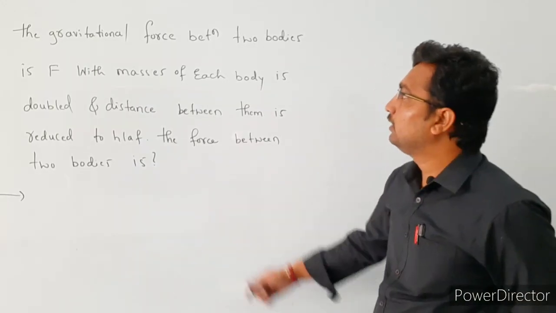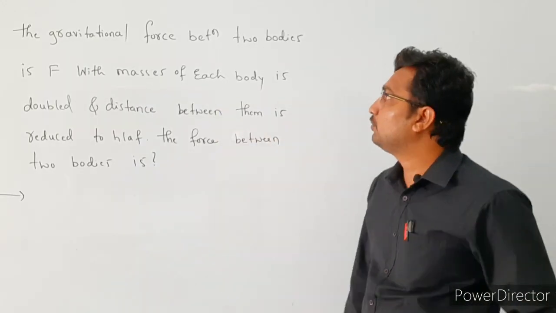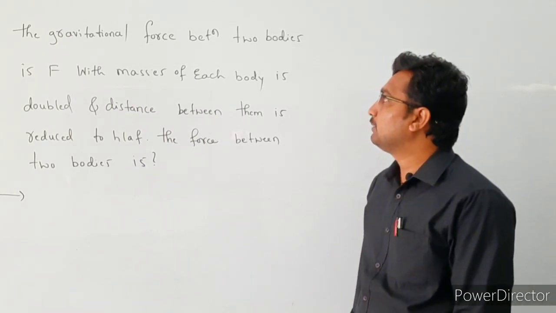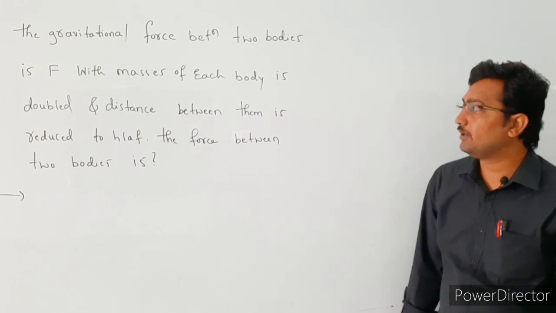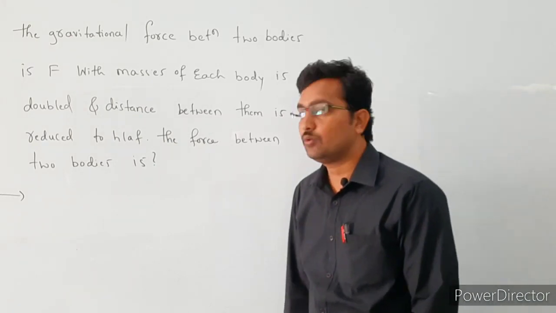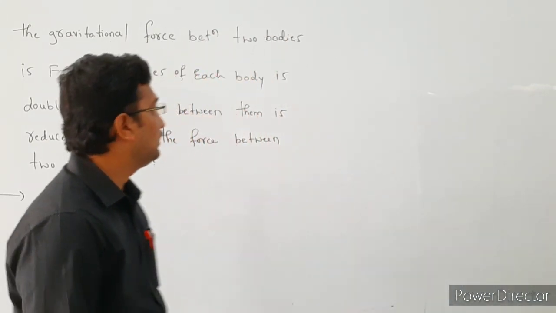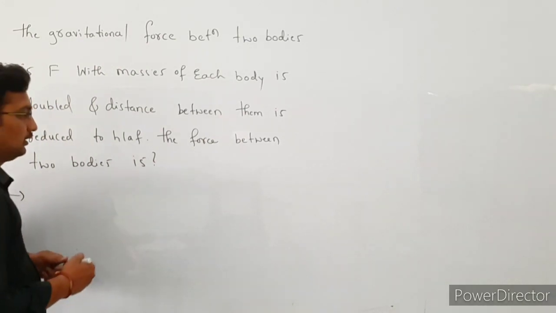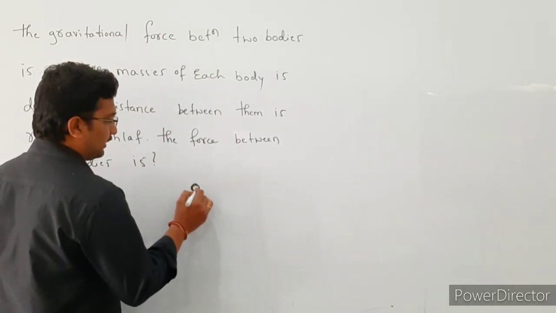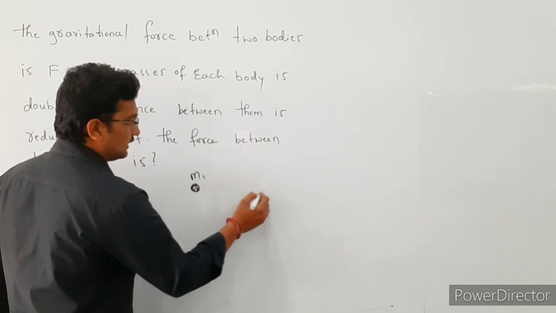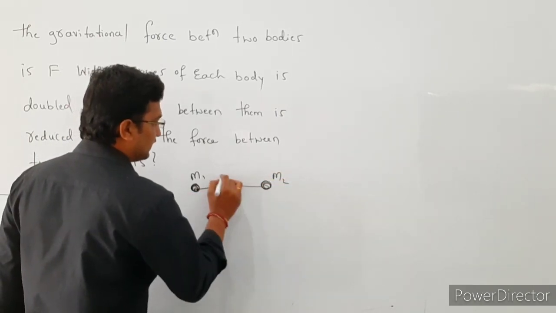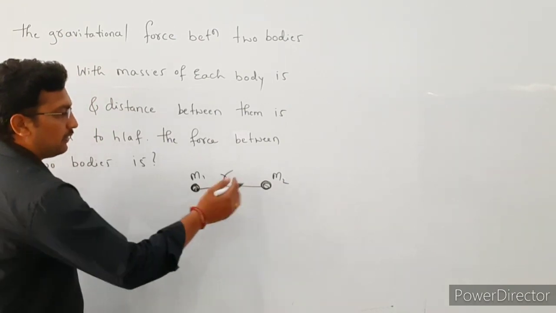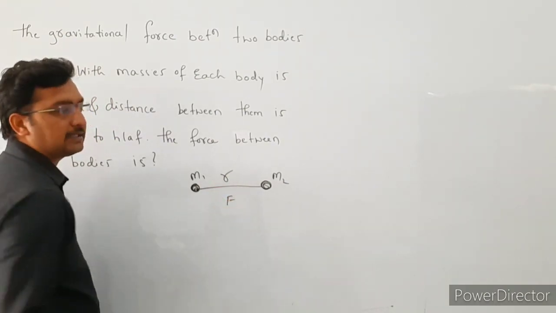See the problem here. The gravitational force between two bodies is F. If the mass of each body is doubled and the distance between them is reduced to half, the force between the two bodies is what? Okay, see here, initially consider this is one body of mass m1 and this another body of mass m2, separated by the distance r. Then the force of attraction between these two is F.